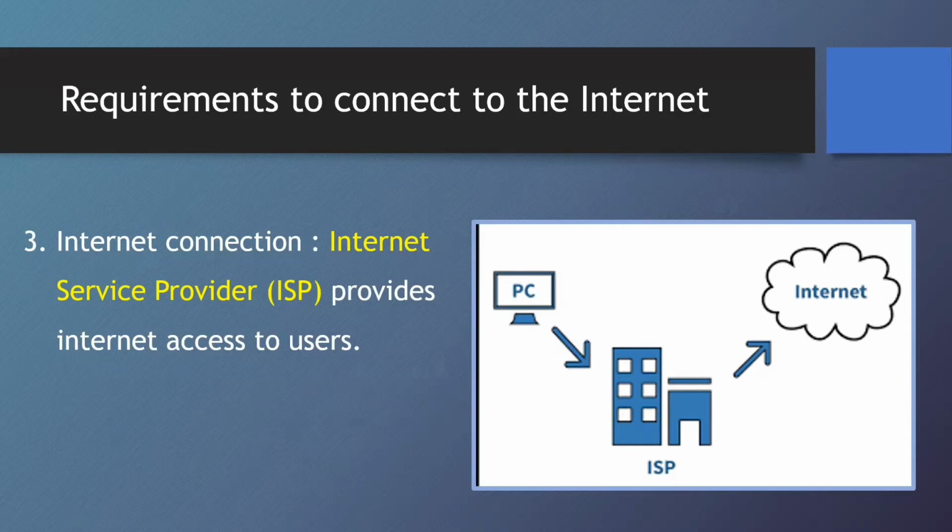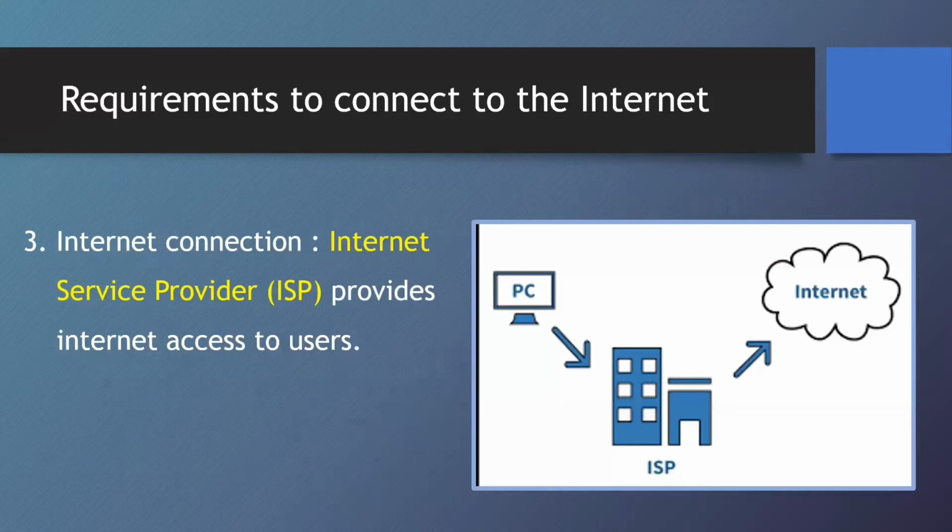These organizations provide internet access to users like us. The examples are Airtel, BSNL, Tata Indicom, or Reliance. You might have heard about these companies, right? They provide internet connection to our computer. I want you to find out what company is providing internet connection to your home.